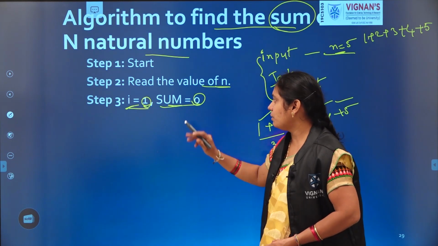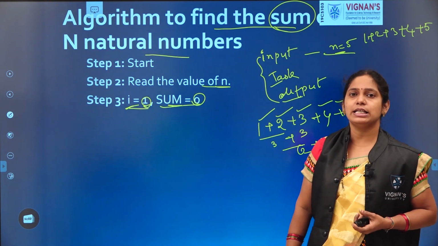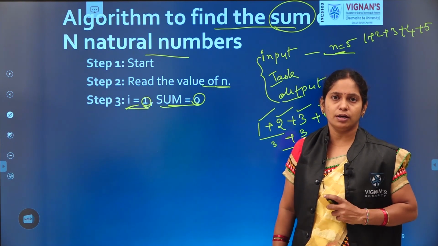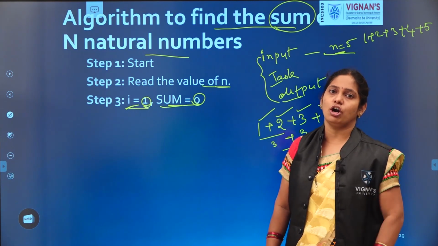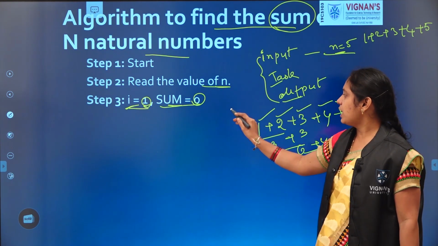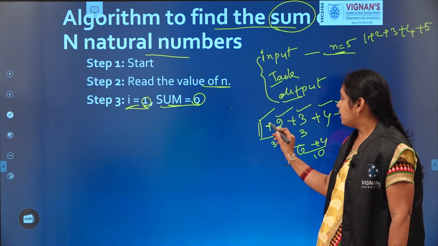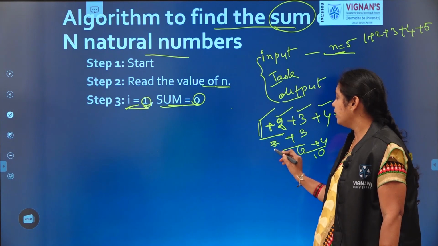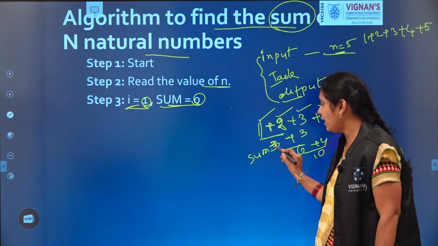Then coming to the next variable, sum. Sum equal to 0. What is sum and why is it initialized to 0? Sum is a variable which is used to store the output, and it is also used to store the partial output. What is partial output? See this. Here first we are taking 1. To that we are adding 2, so it produces 3. This 3 will be assigned to sum temporarily. Is it the final value?